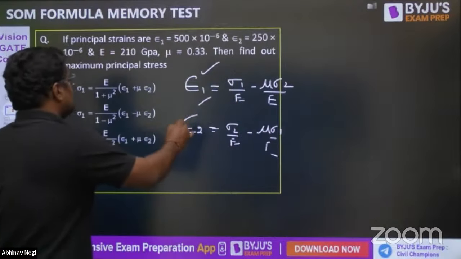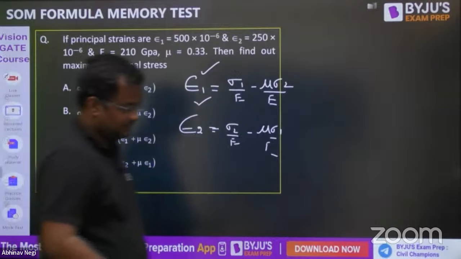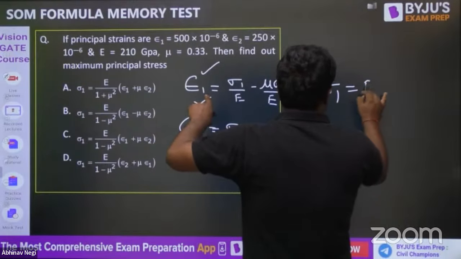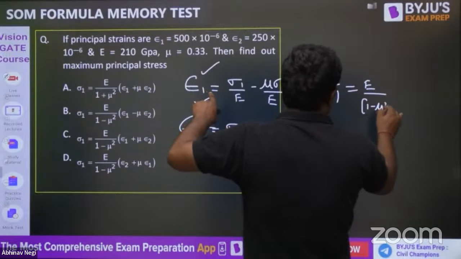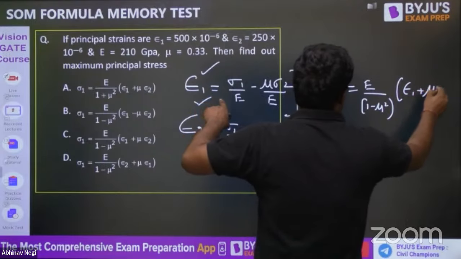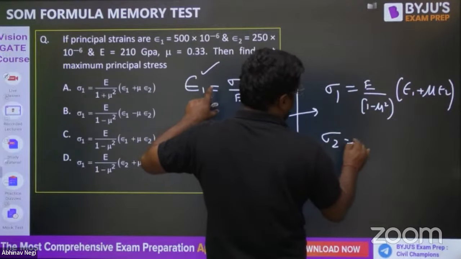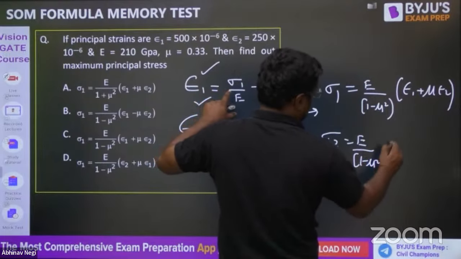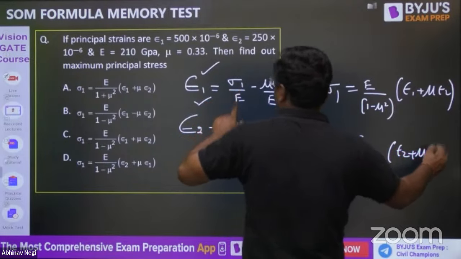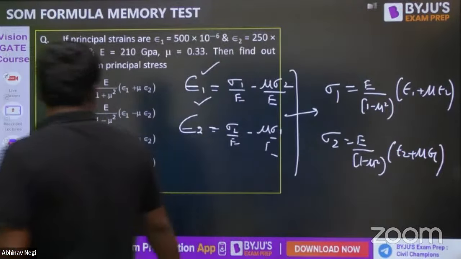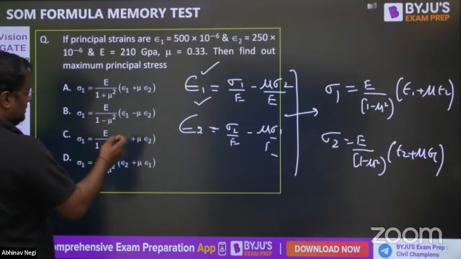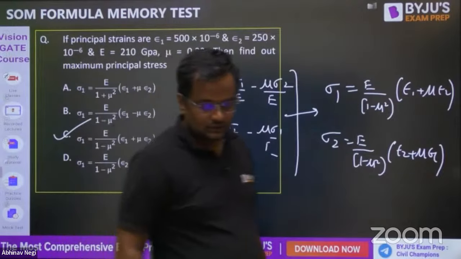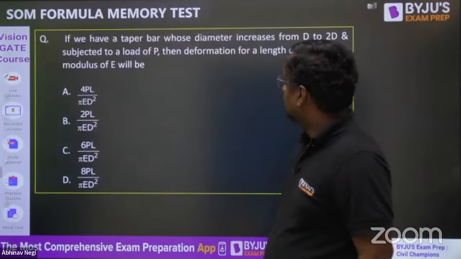Now, if you do reverse engineering, you want to find sigma 1. So from these two equations, this is the complete derivation I am doing. Sigma 1 is E upon 1 minus mu square into epsilon 1 plus mu epsilon 2, and sigma 2 is E upon 1 minus mu square into epsilon 2 plus mu epsilon 1. So sigma 1 is asked: E upon 1 minus mu square into epsilon 1 plus mu epsilon 2. That is C option.